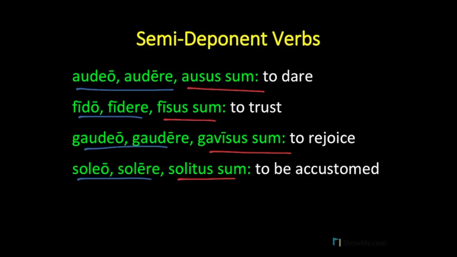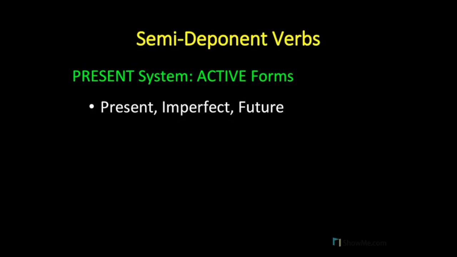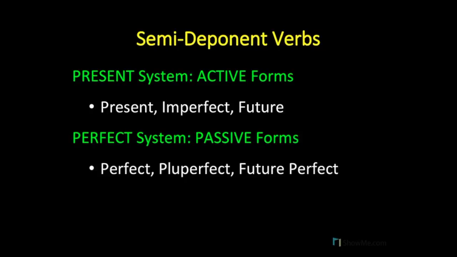Let's expand on that. So, for semi-deponent verbs, the present system has active forms. The present system, remember, consists of the present, imperfect, and future tenses. But when we go to the perfect system, these semi-deponent verbs have passive forms. Remember that the perfect system has the perfect, pluperfect, and future perfect tenses.